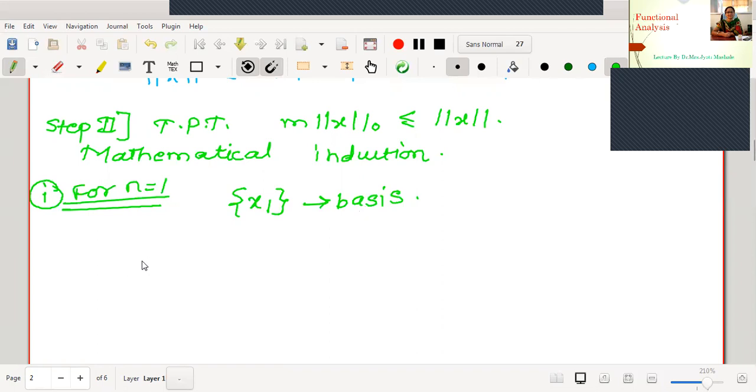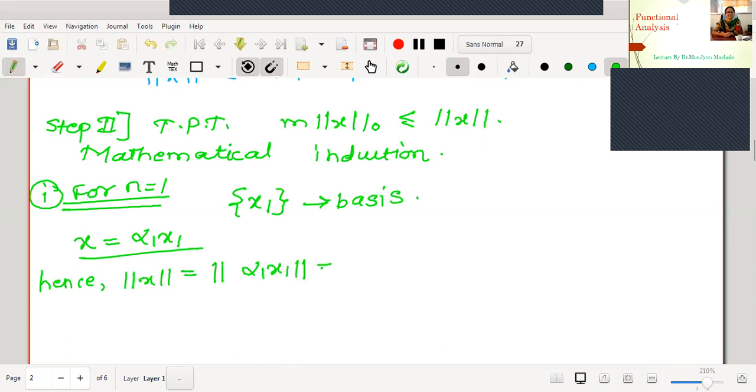Therefore, any vector in this space is uniquely written as alpha 1 x1 only, right? Because that is the only one dimension. Every vector can be written like this, x is equal to alpha 1 x1. Hence, what will be the norm of x then? Norm of x is norm of alpha 1 x1. But norm is already a norm. Therefore, using the fourth property, let us take the scalar out with a modulus.